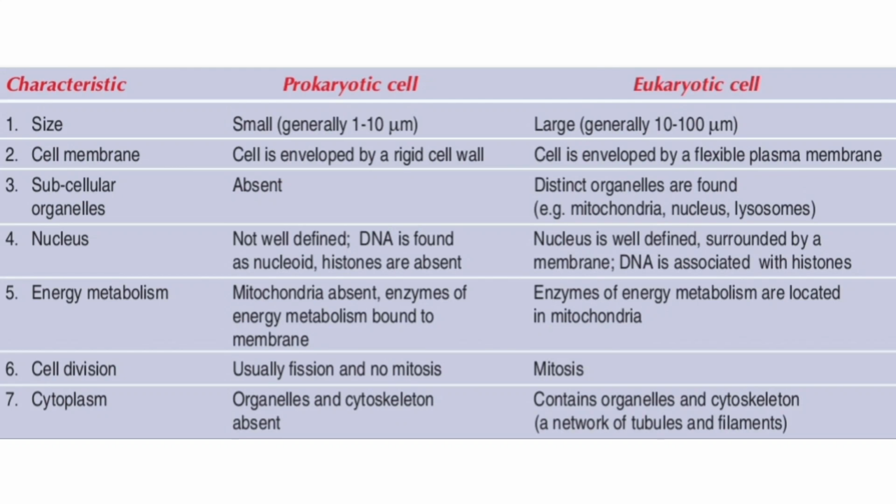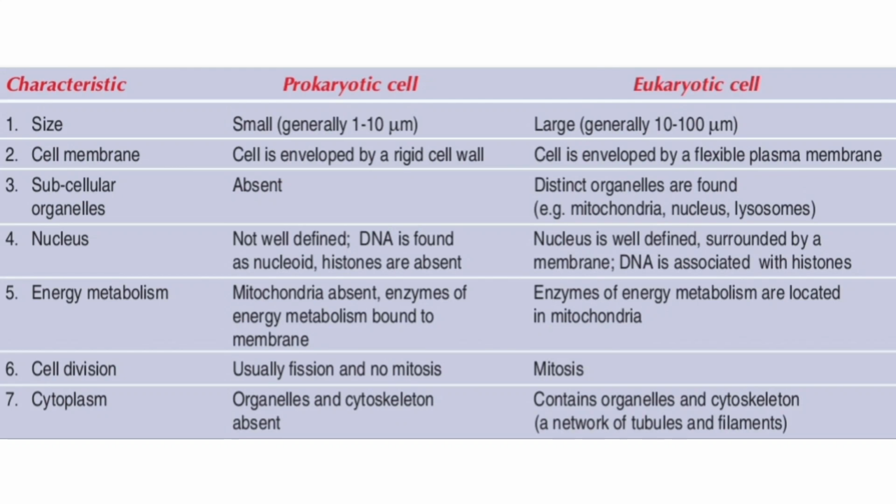Character first is size. Here the prokaryotic size is small, that is 1 to 10 micrometer, whereas eukaryotic cells have large size, that is 10 to 100 micrometer. Then cell membrane, prokaryotic cells have cell wall, whereas eukaryotic cells have plasma membrane. Now subcellular organelles are absent in prokaryotic cells, whereas they are present in eukaryotic cells such as mitochondria, Golgi apparatus, etc. Then nucleus is non-defined.